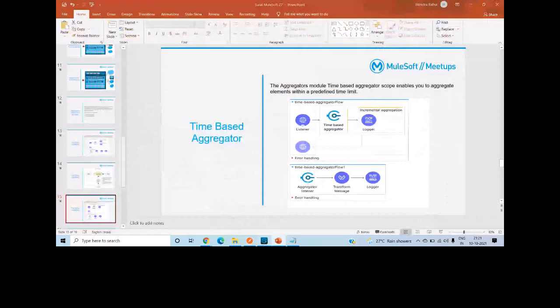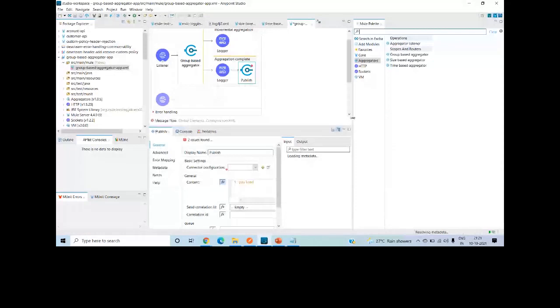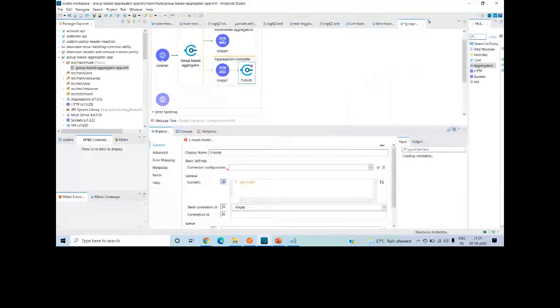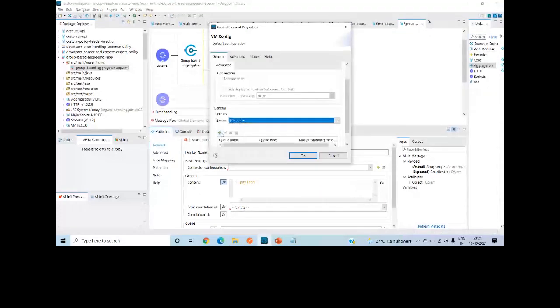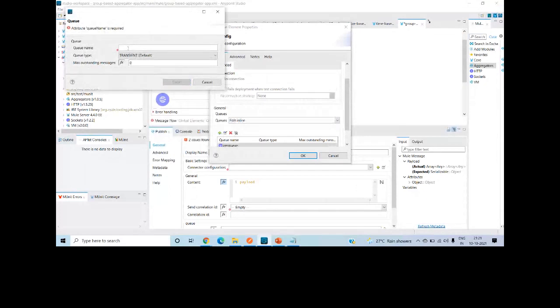You can make use of HTTP listener and HTTP requester, or even I think there is one more way for intra-app communication. You can make use of VM queue. VM, I think it's publish. Yeah, we do the message publish for VM queue. I will say SQ. Finish. Okay.